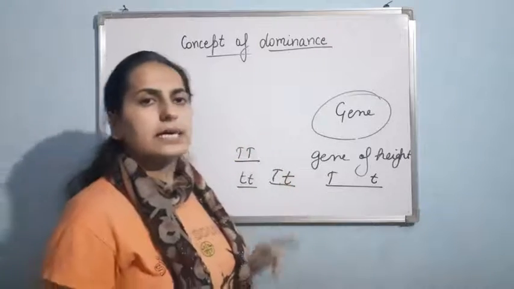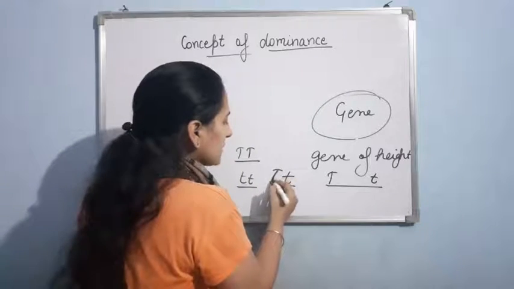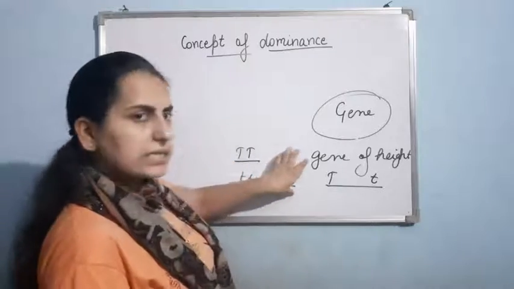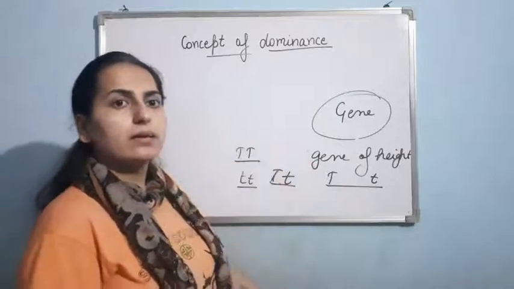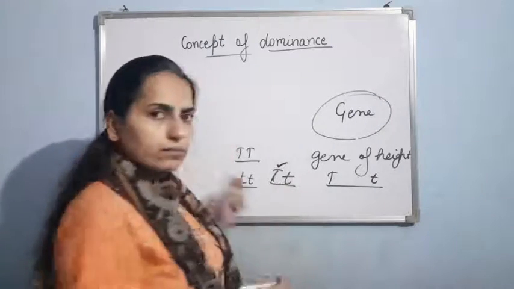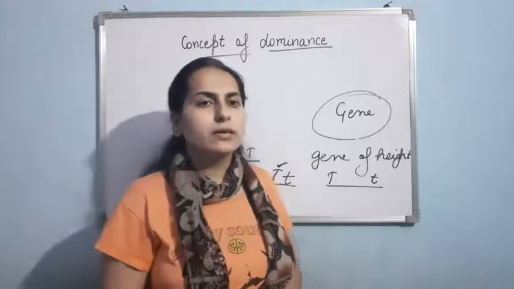Now, in this case, this is the heterozygous condition. Capital T is there and small t is there. Now, if I talk about this condition, then you will say capital T is the dominant one. As a result, the phenotype of the organism would be tall.